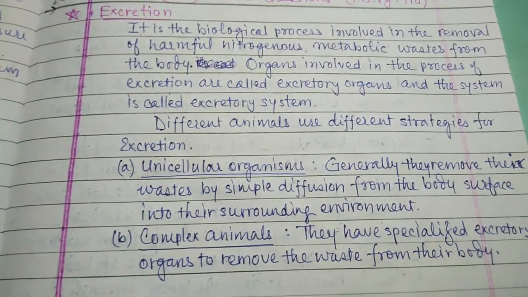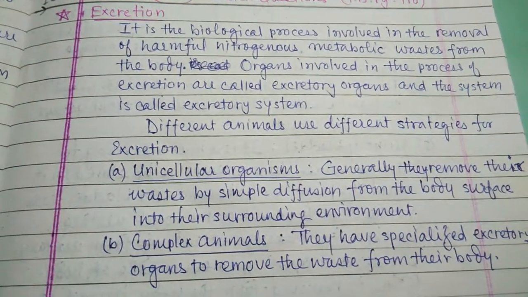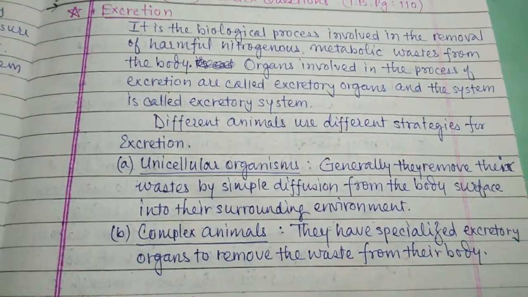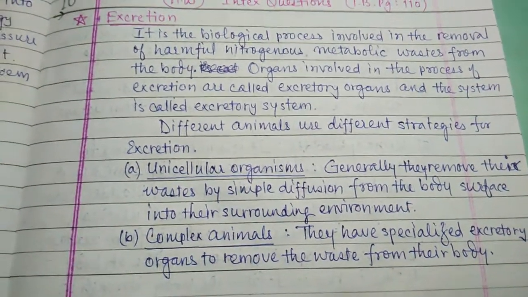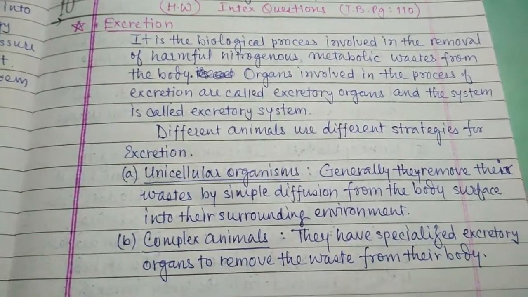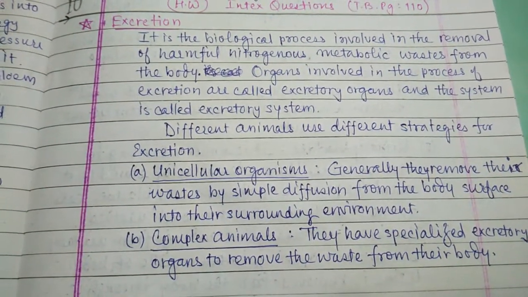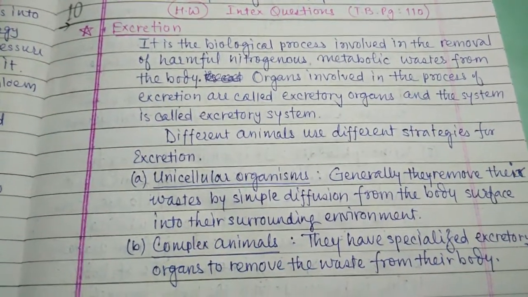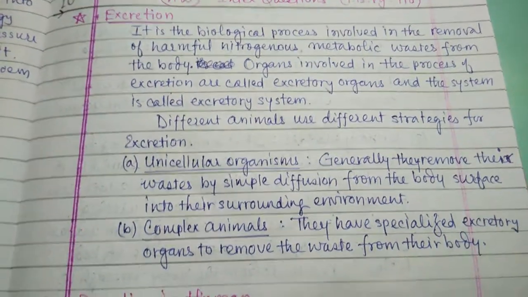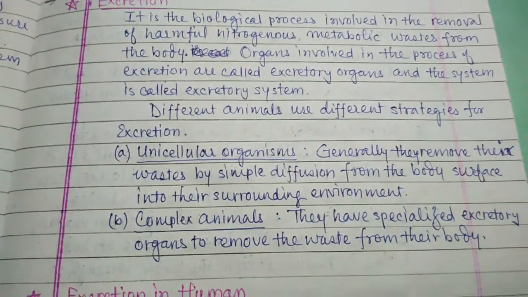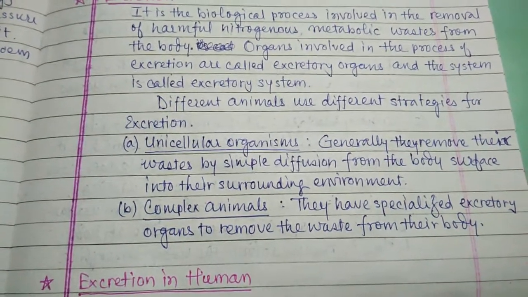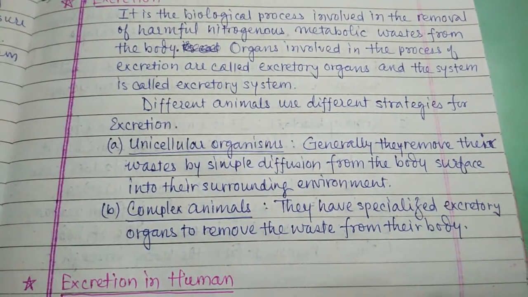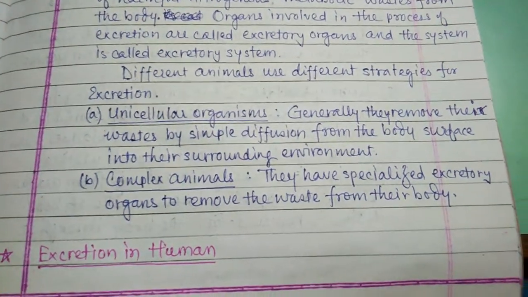Organs involved in the process of excretion are called excretory organs and the system is called the excretory system. So this system removes our waste material, which contains nitrogenous waste that is very harmful to the body and needs to be removed. This system removes this waste material from the body. Different animals use different strategies for excretion.